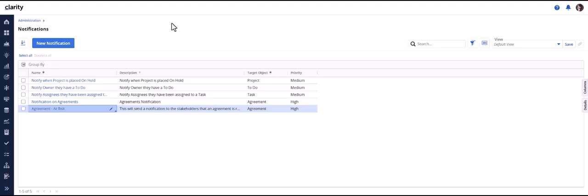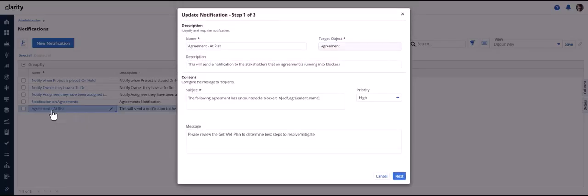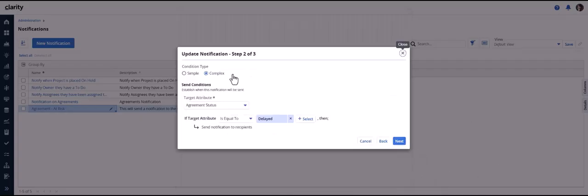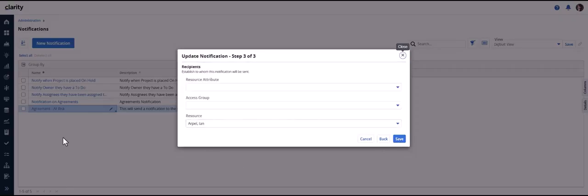Users can create a notification on the agreements object. Let us look at the notification created using agreement as a target object. Here we have created a notification using the target object agreement and created the subject using the attribute agreement name, and created a complex condition on the target attribute agreement status. And if the agreement status is equal to delayed, then send a notification to a resource.